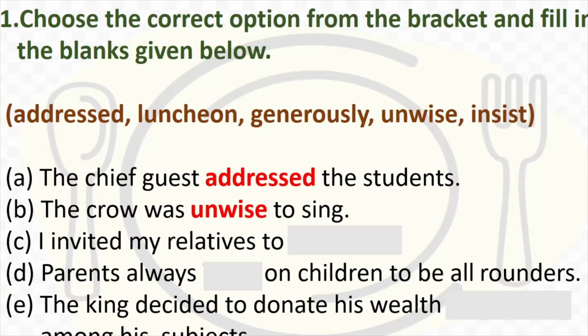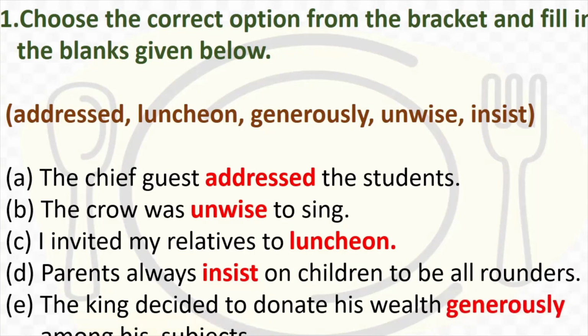I invited my relatives to a luncheon. Parents always insist on children to be all-rounders. The king decided to donate his wealth generously among his subjects. Okay, so this is the first exercise.